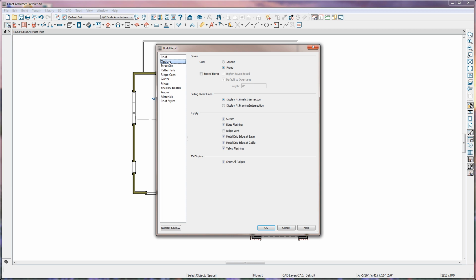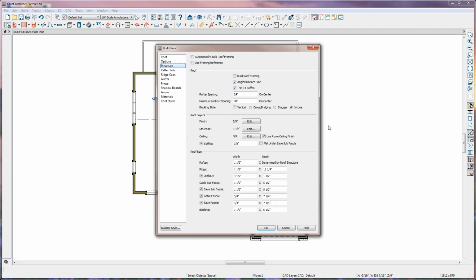You also have options here for how the eaves will be cut, square or plumb, for how the ceiling break lines will appear, as well as supplying gutters or edge flashing. Under the Structure panel, you can change the framing defaults for your roof.